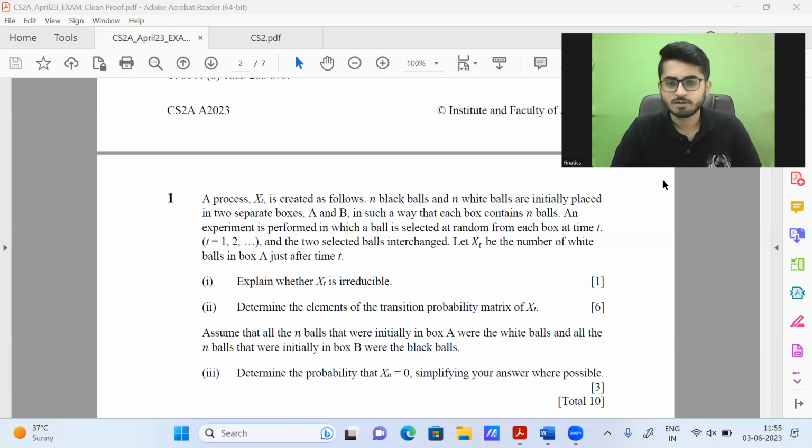Again, although I'm reading this out, this is for part 3. My major focus is on part 2. So for the time, let us ignore it. Now, at time t, how many white balls can I have in box A? It could be 0, it could be 1, it could be 2, 3, 4, 5, 6, so on till n.